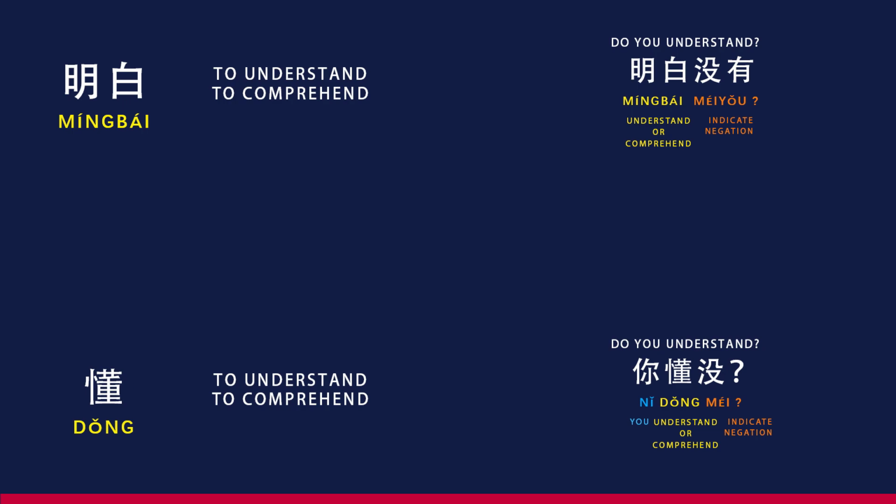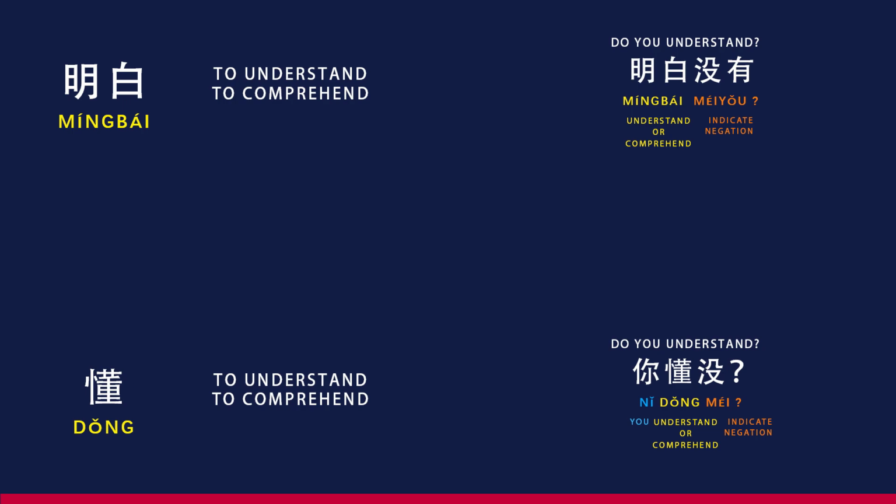You might notice the use of 没有 in the first phrase and the shortened version 没 in the second. The difference lies in formality and tone. The complete 没有 is more formal, suitable for various contexts, while 没 is the informal and colloquial version commonly used in everyday conversations. Understanding this distinction will help you navigate between formal and informal situations seamlessly.